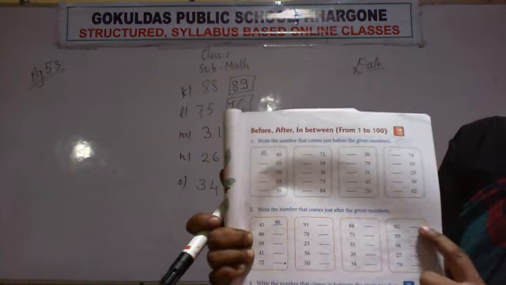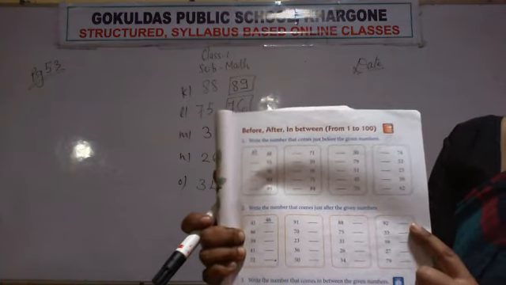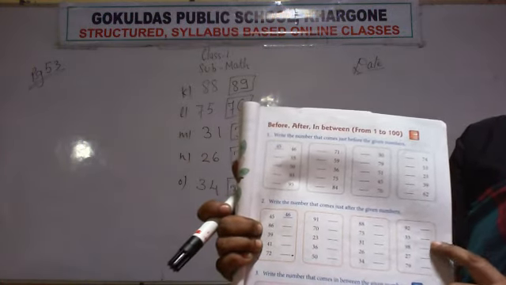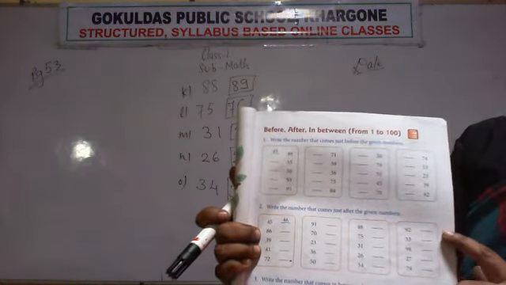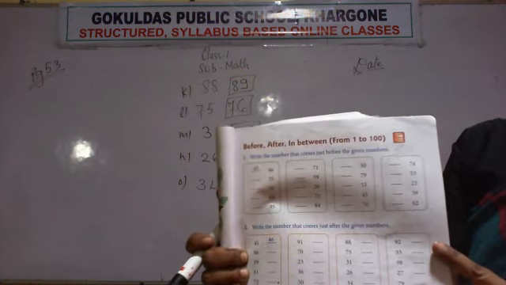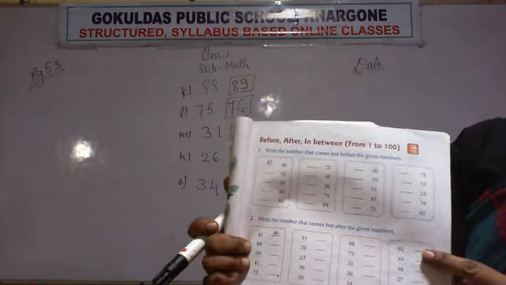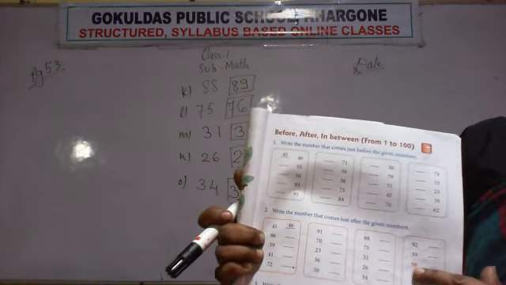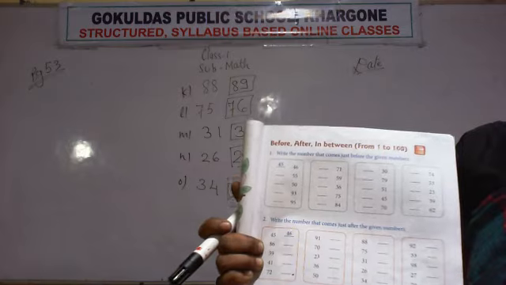So this last column will be homework for you. And you first write the answer in your book and then copy it in your notebook.